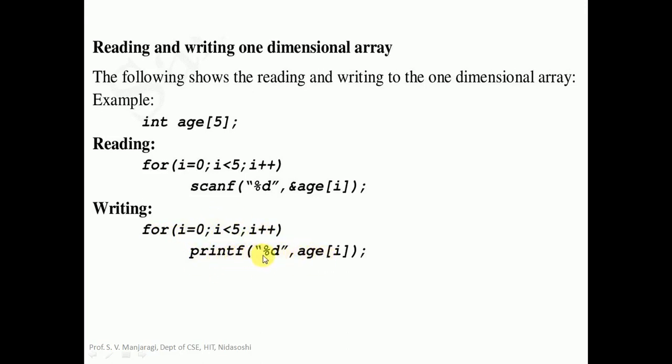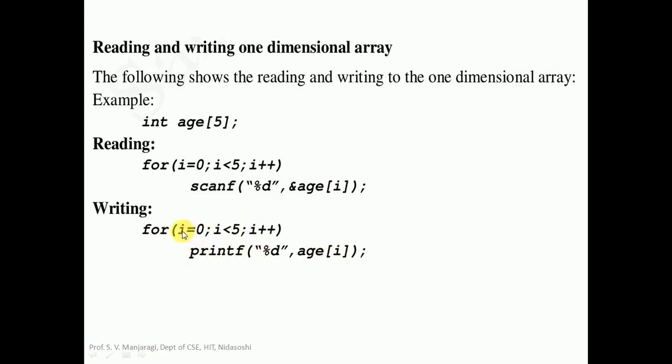The printf is like this. The placeholder is %d for integer, comma. The second one is age of I. You want to display the value of age of I, where I will range from 0 to 4. So repeatedly this printf is going to be executed for all the array elements.